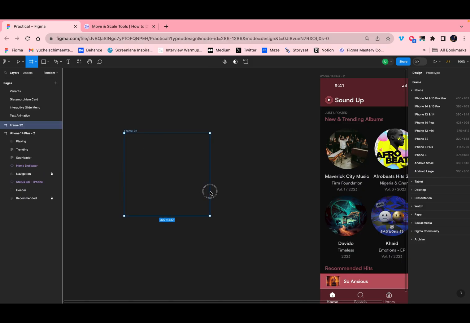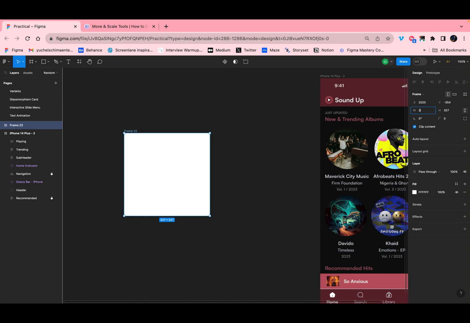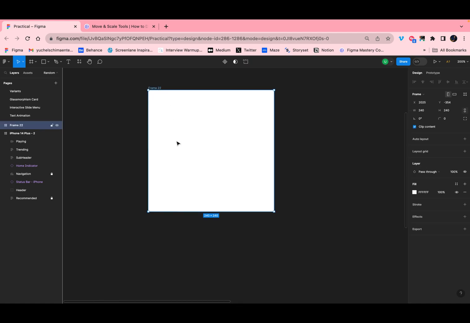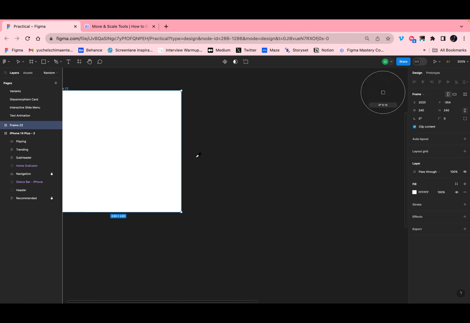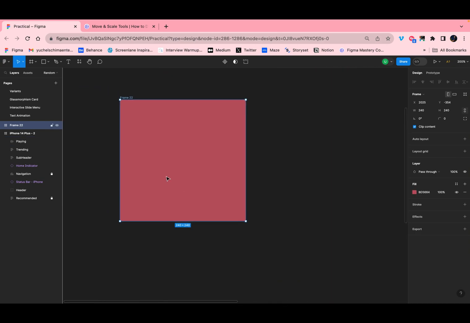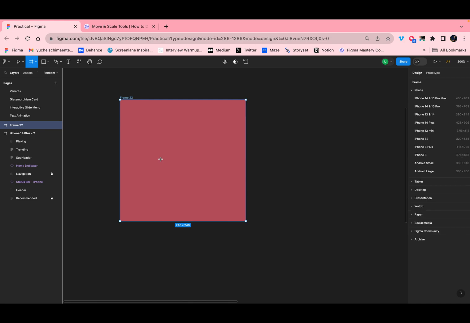First things first, we'll draw a frame, making sure that the sides are equal. So I used 240 by 240 for the dimensions of the frame, and then I gave it a color. You can use any color of your choice. I just picked the color from a project I was already working on.